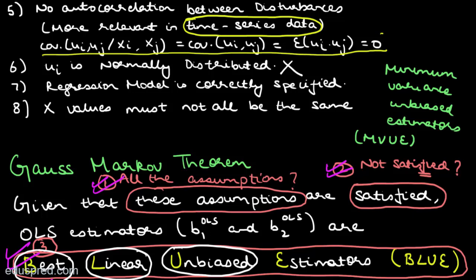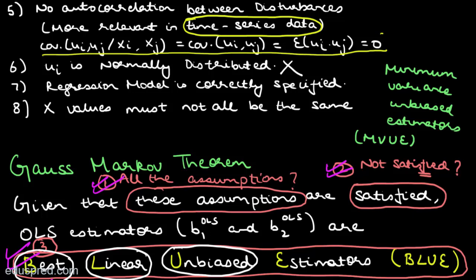Let me summarize what I have just said. To prove the Gauss-Markov theorem, that is to prove that OLS estimators are BLUE, we do not need assumption number 6. However, if this assumption holds, then you can prove an even stronger result: that the OLS estimators are minimum variance unbiased estimators, that is, they have minimum variance among unbiased estimators.